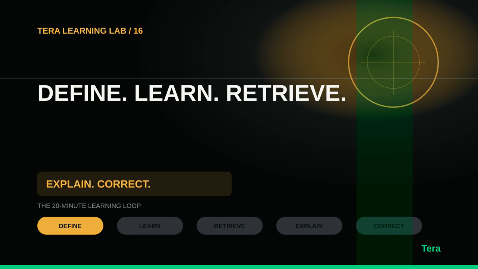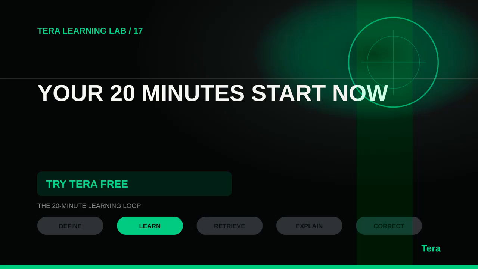Now complete the payoff. Rewrite your original baseline sentence. Make it clearer, more accurate, and more complete. The difference between those two sentences is visible evidence that your full study session changed what you can produce.